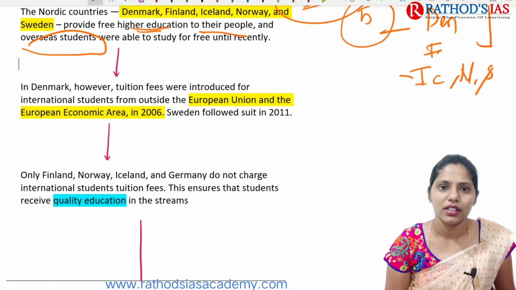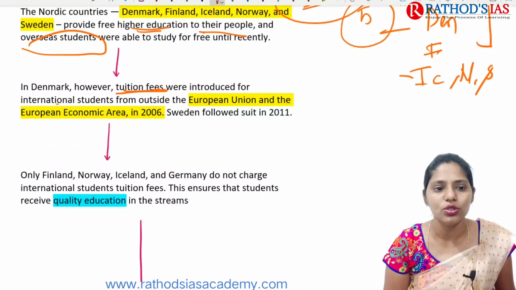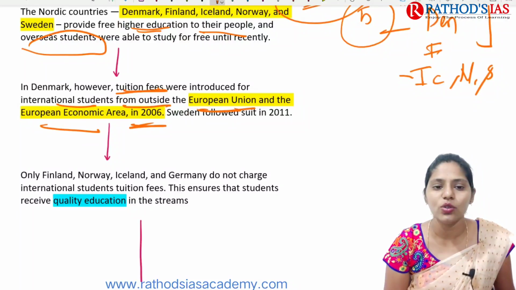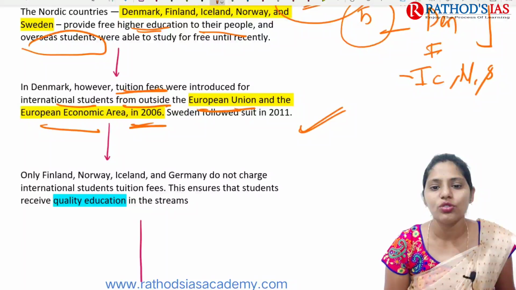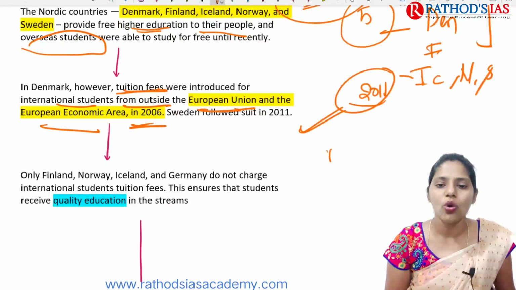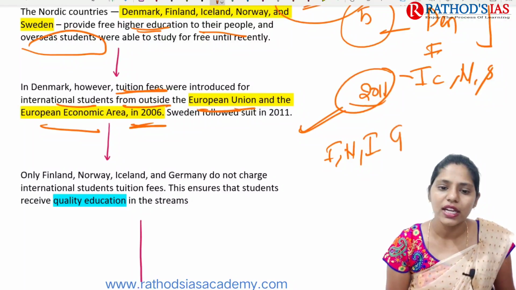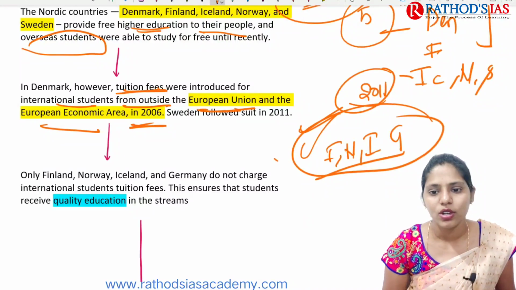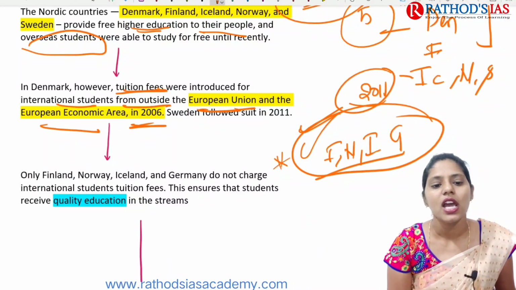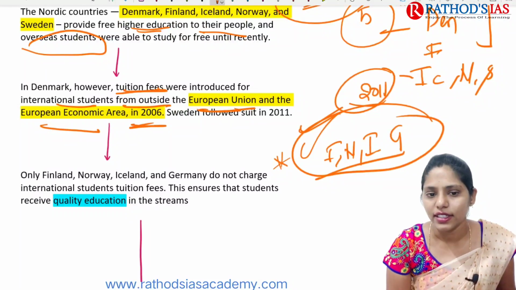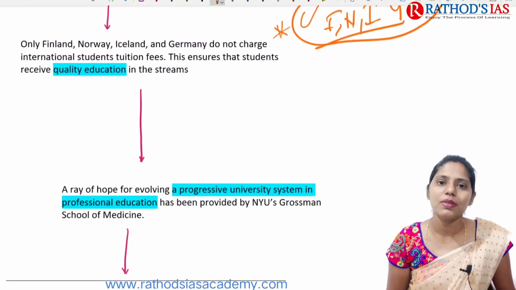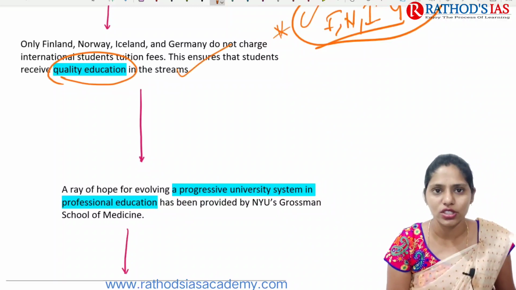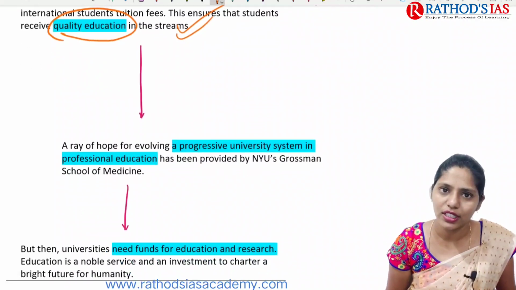In Denmark, tuition fees were introduced in 2006 for international students from outside the European Union and European Economic Area. Later, Sweden followed this in 2011. Only Finland, Norway, Iceland and Germany now do not charge international students tuition fees. You have to remember these 4 countries. This ensures students receive quality education in the different streams where they want to study.